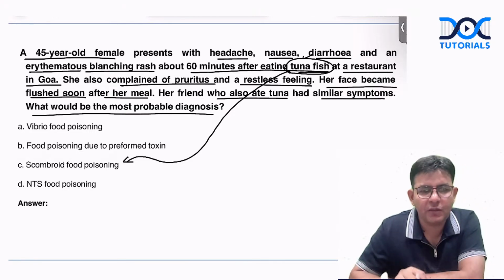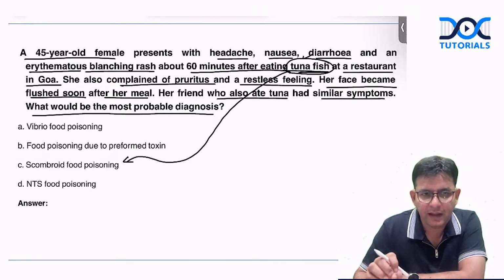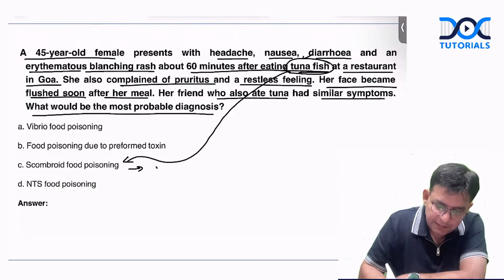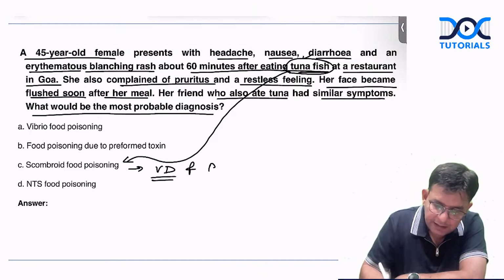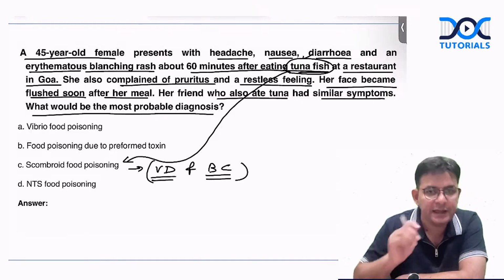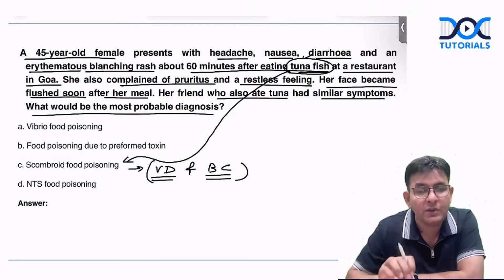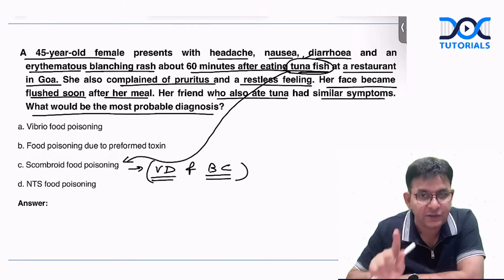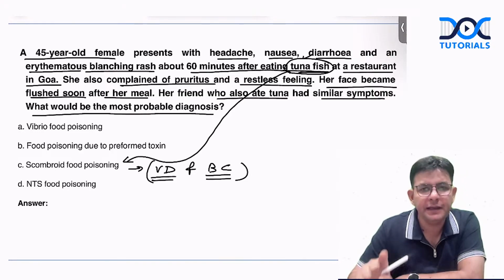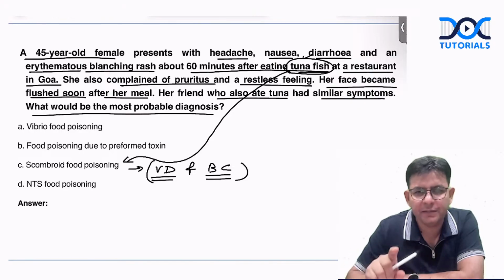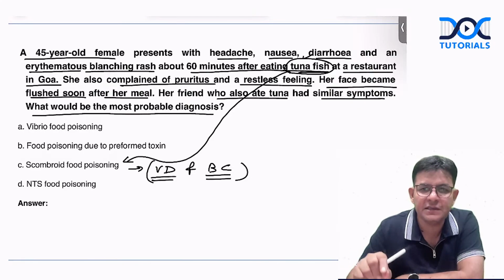That this particular entity happens. And what is the name? Scombroid fish poisoning. And in this, the similar features like of type 1 hypersensitivity, vasodilatation, and bronchoconstriction can happen. Okay, this looks like a type 1 hypersensitivity, but actually remember, this is food poisoning. It mimics the features of that, but it is not a hypersensitivity. It is a food poisoning done by eating of what? Contaminated tuna fish or related members which have these particular organisms in them.